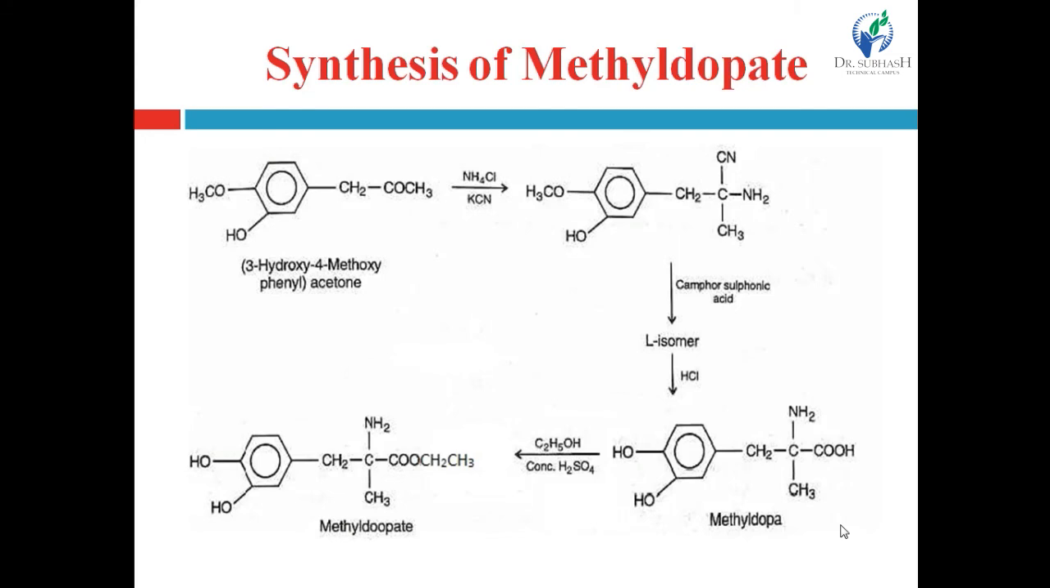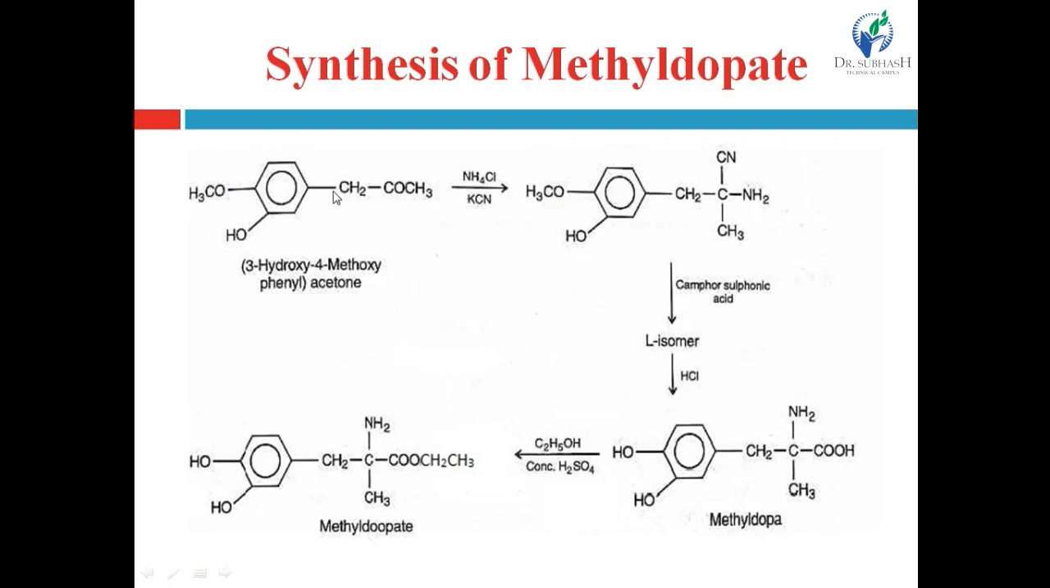Next one is the synthesis of methyldopate. In your syllabus, synthesis of methyldopate is given. So here we discuss the synthesis of methyldopate. Structure: 3-hydroxy-4-methoxyphenyl acetone is taken as a precursor. Right? See the structure here, CH2COCH3, it is the acetone. Acetone is CH3COCH3. In acetone, from the CH3 group, one hydrogen is replaced with this whole substituent. So here the basic structure taken is acetone, and the group present on it is a substituent, right?